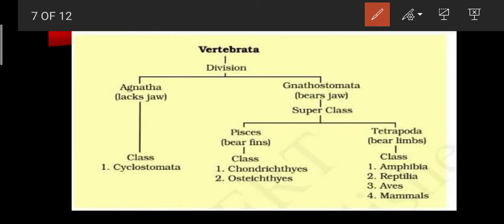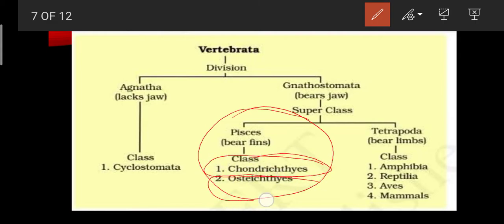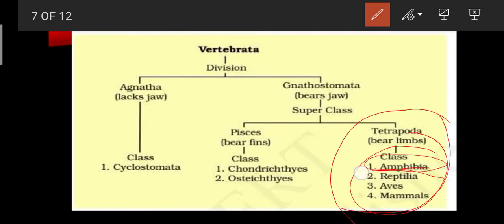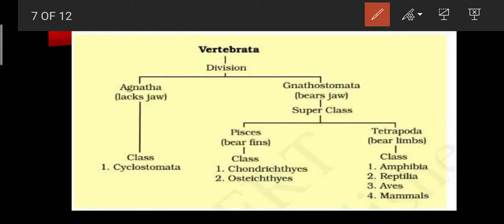In our previous video lecture, we had learned about the superclass Pisces category, and we also discussed the classes included in superclass Pisces, namely Chondrichthyes and Osteichthyes respectively. So now we will proceed to learn about the superclass Tetrapoda, which has four classes included in it. First is Amphibia, Reptilia, Aves, and Mammalia. Now let us proceed.